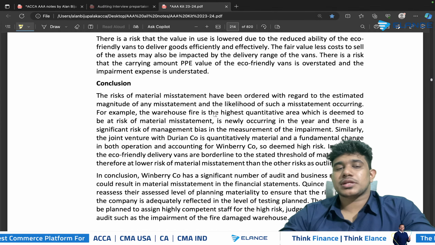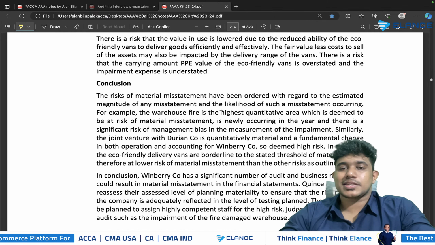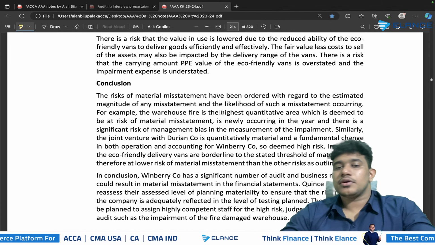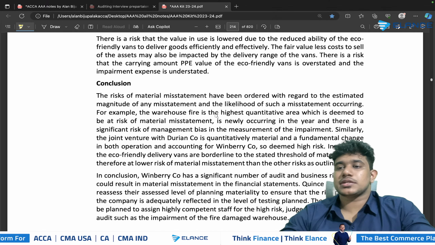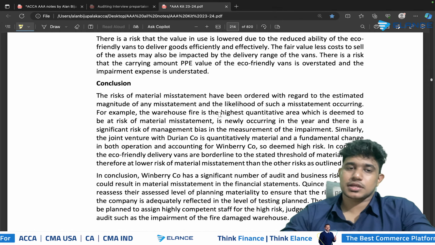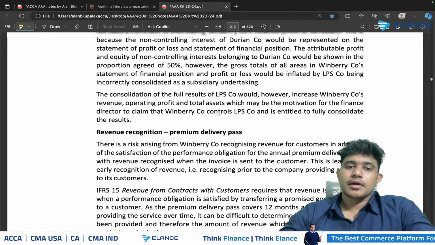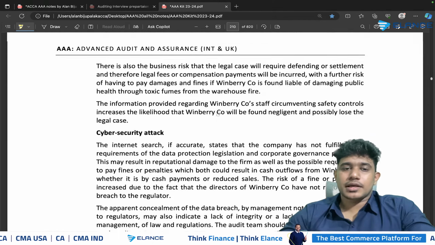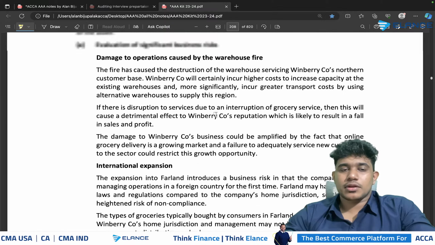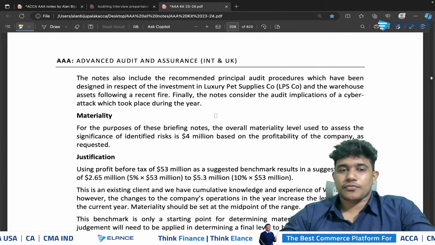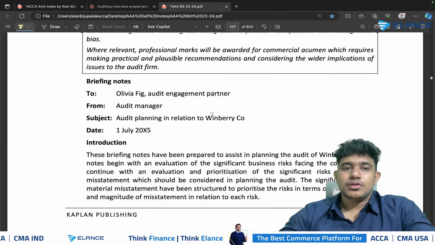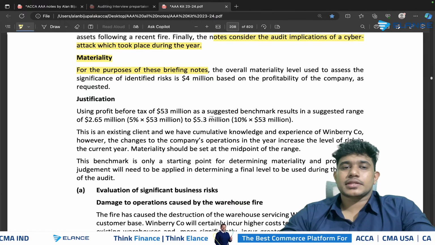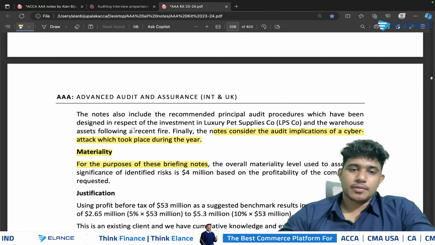However, as I mentioned earlier, you can use some common criteria for filtering the risk, and you can specify that criteria here as part of the conclusion, that you have selected such risk on the basis of these criteria. Okay. And as we specified earlier, you should make sure that in order to get the professional mark as well as marks for materiality, you should be clearly providing the justification for the materiality as well.